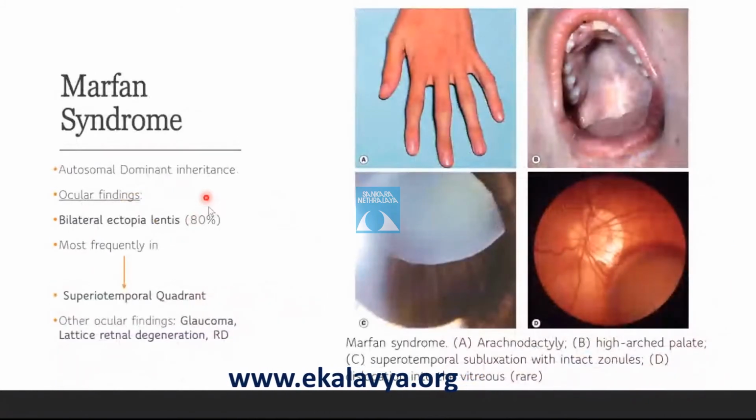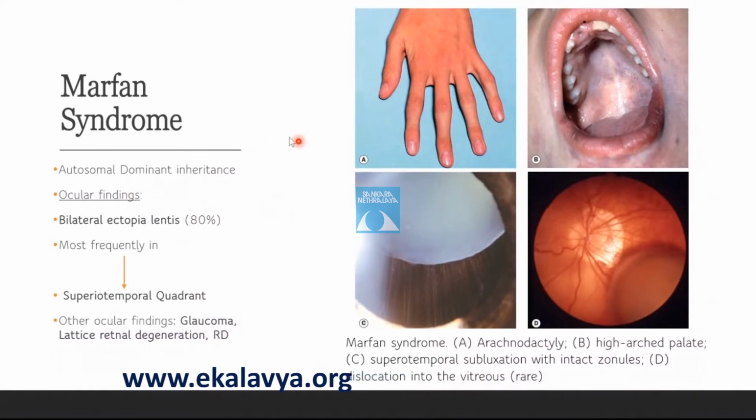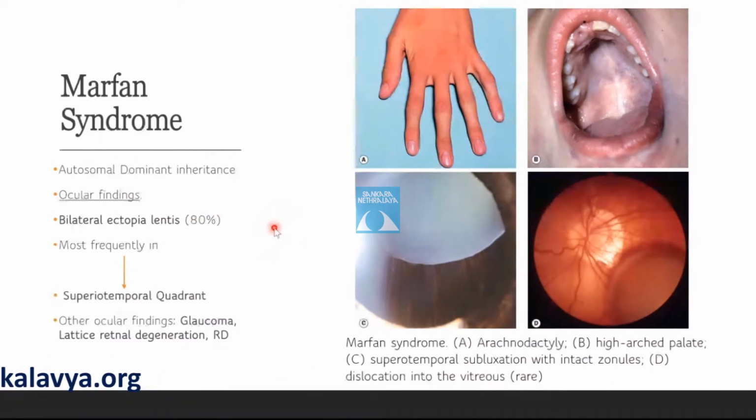So if we look at Marfan syndrome, it is autosomal dominant inheritance. It has both systemic as well as ocular findings. In systemic findings, we have tall stature, arachnodactyly, high arched palate, and cardiovascular anomalies. In ocular findings, the most common finding is bilateral. What are the cardiac anomalies in Marfan syndrome? So you can have patent ductus arteriosus.